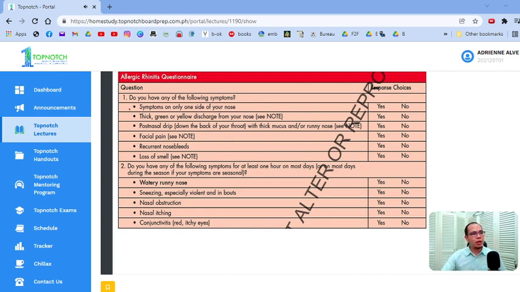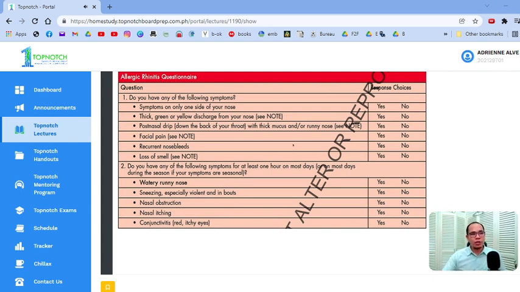So for example, these symptoms over here: unilateral symptoms, thick greenish discharge, postnasal drip, facial pain, nose bleeding, and loss of smell. These symptoms are not common in allergic rhinitis. So pag unilateral yan, baka infectious process, baka may foreign body obstruction pala, lalo na pag may mga discharge, pag may facial pain, you will consider, ano yun? Di ba? Pwede siyang rhinosinusitis. Kapag mayroong recurrent nose bleeding, baka may mass yan, may tumor, loss of smell, baka may ibang problema yan.